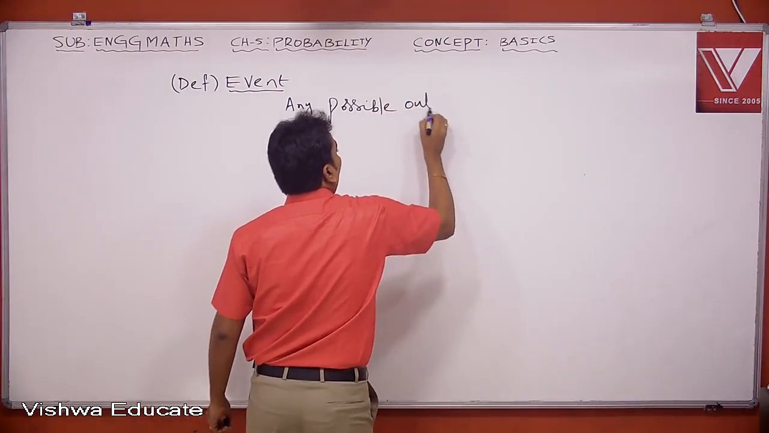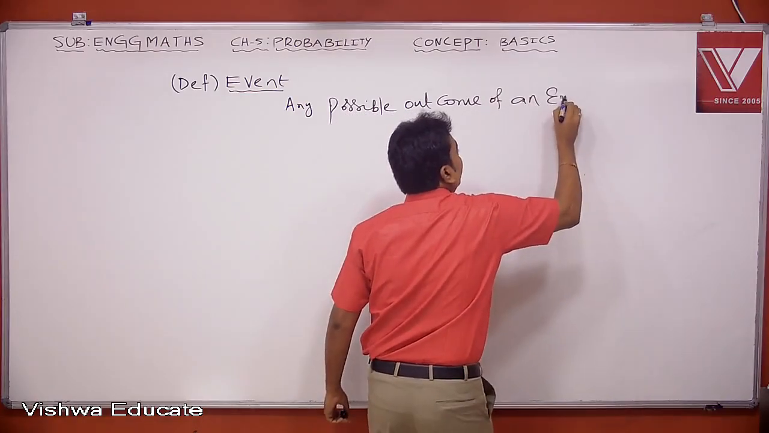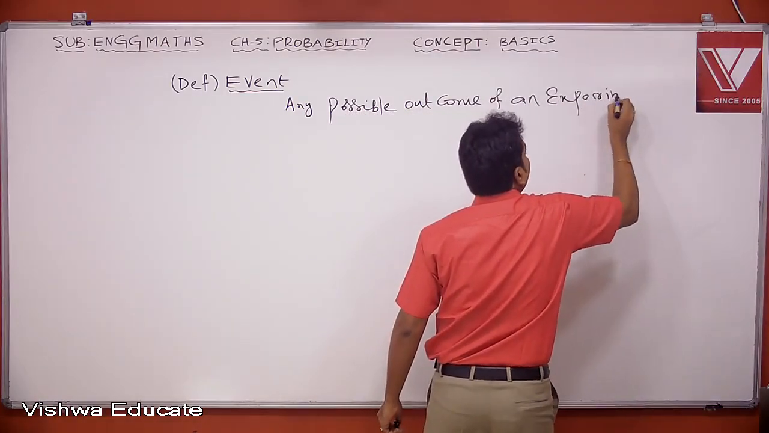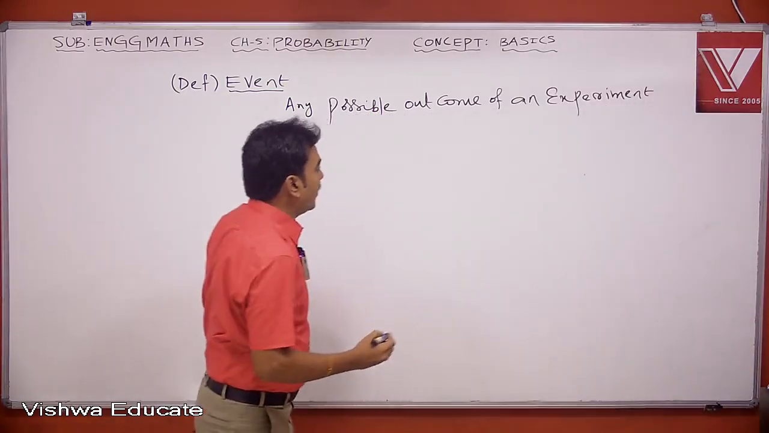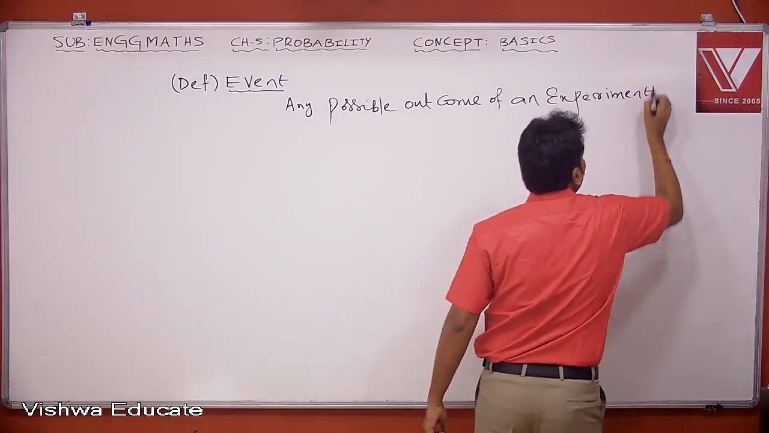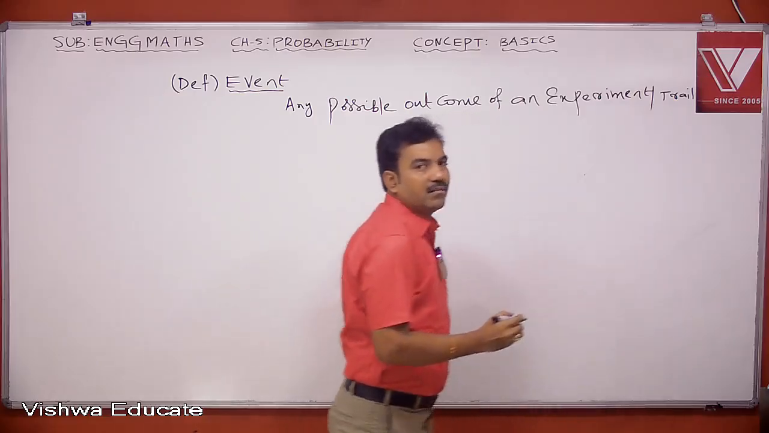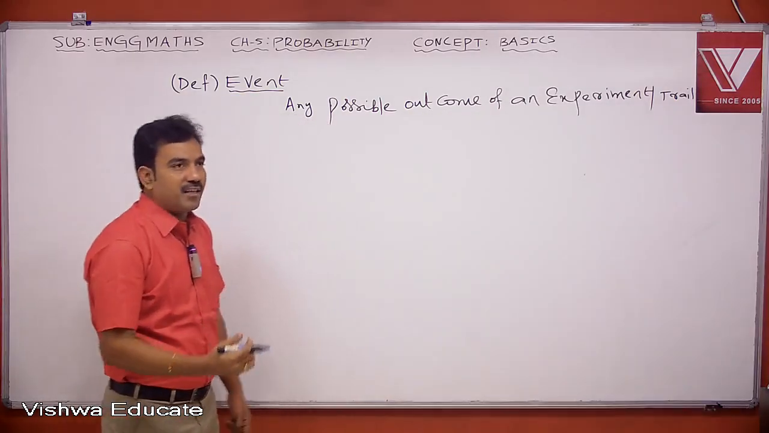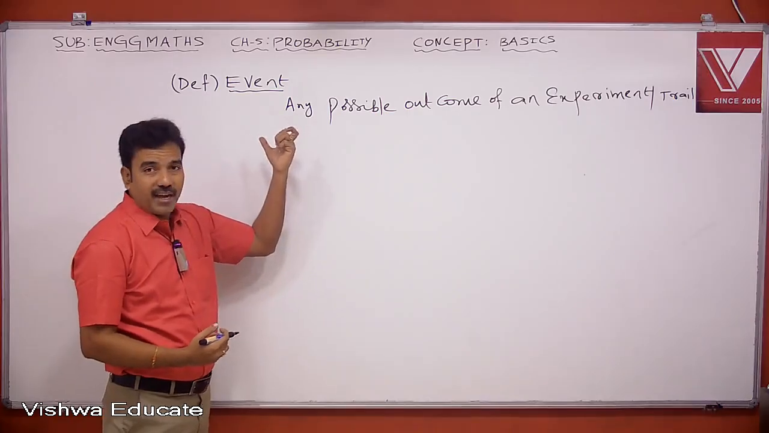Any possible outcome of an experiment is called an event. So what is it? Any possible outcome of an experiment is called an event. Even in probability, frequently we use the word trial. Trial or experiment, everything is the same. So any possible outcome of an experiment is called an event.